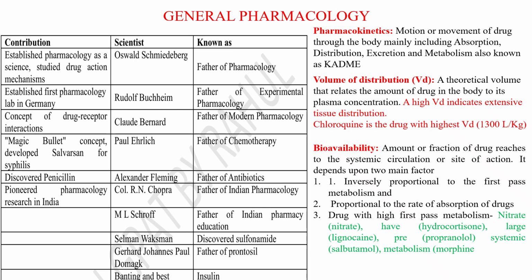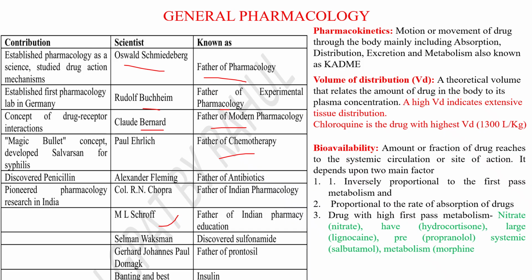Here you have to know different scientists and their contributions. Who is the father of pharmacology? Oswald Schmiedeberg. Who is the father of experimental pharmacology? Rudolf Buchheim. Who is the father of modern pharmacology? Bernard. Who is the father of chemotherapy? Paul Ehrlich. Like this, you have to remember all the things. Father of Indian pharmacology, Ram Nath Chopra. Father of Indian pharmacy education, Emil Strauss. This is enough. You have to remember these things.